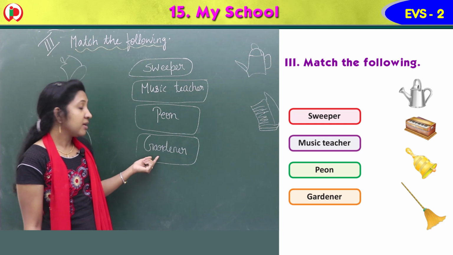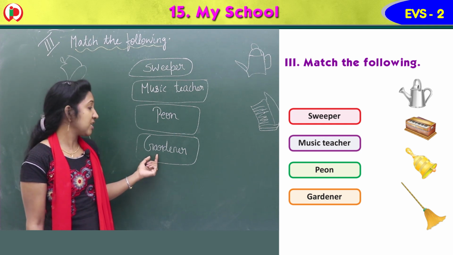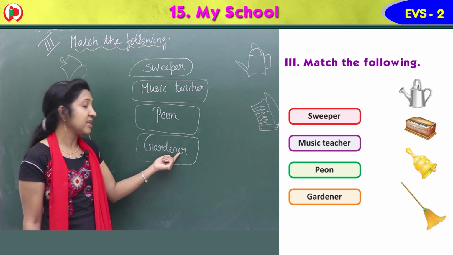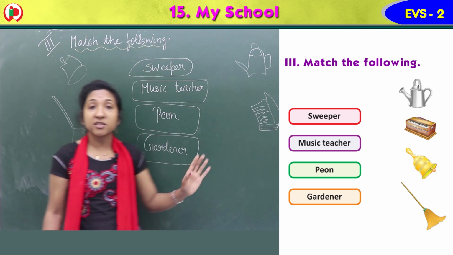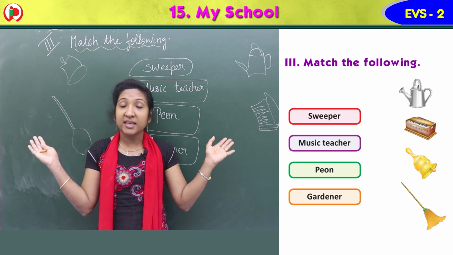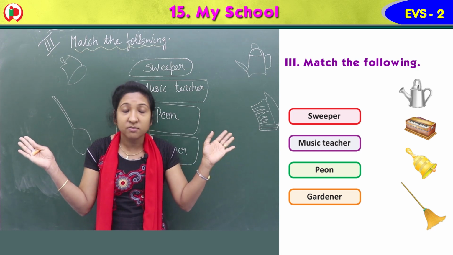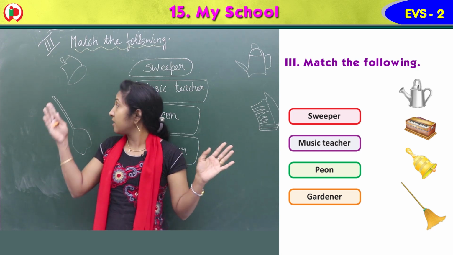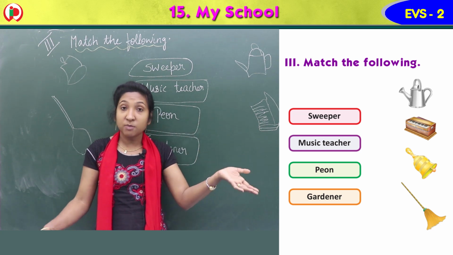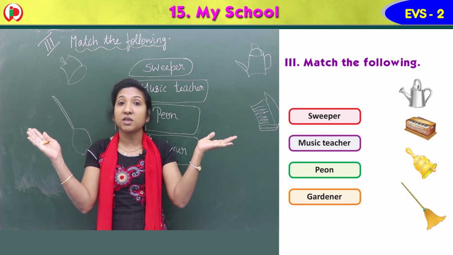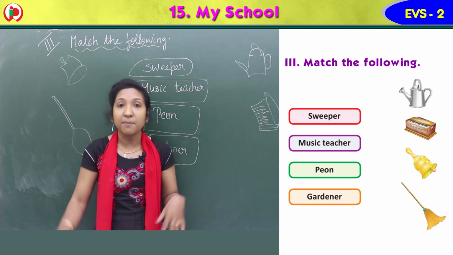Last word, gardener. So 4 words are given, and on the left and right you can see some images in the workbook.